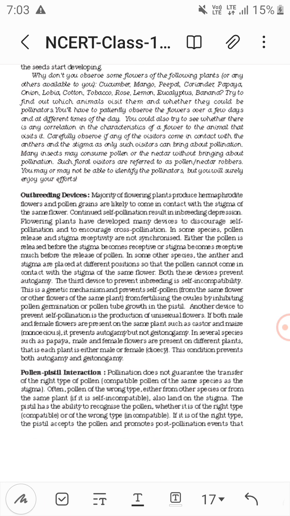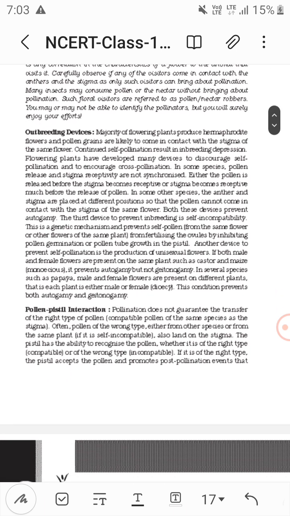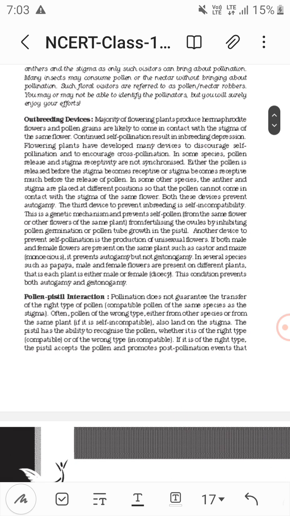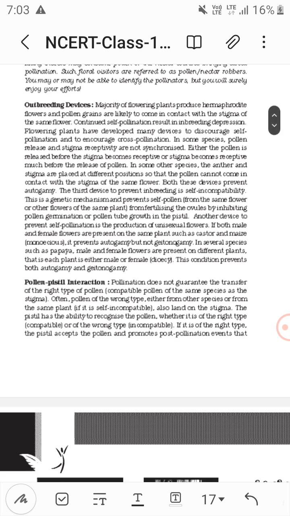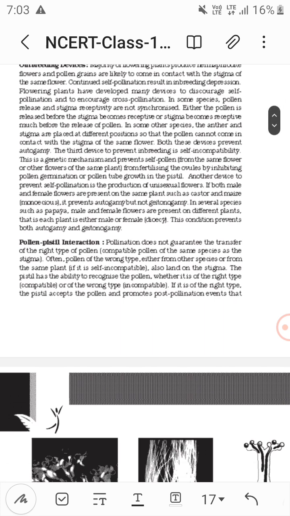Continuous self pollination results in inbreeding depression, a kind of loss, right? No variation. So there are some devices. One is a difference in the distance, or different positions of the stigma and pollen grain. Another device is self incompatibility, which is a genetic mechanism to prevent self pollination.